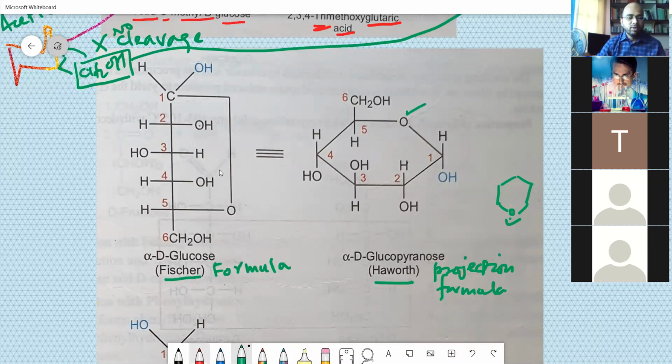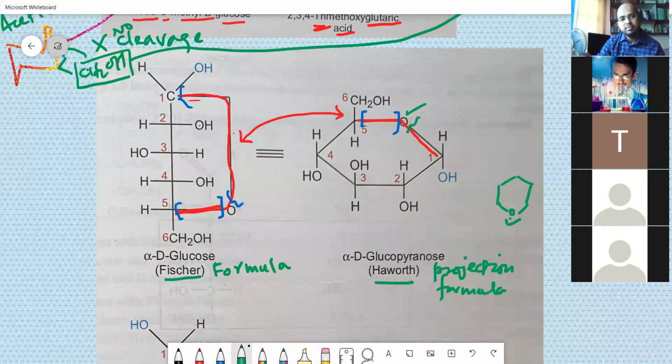Okay. Now what you have to note is this 1,5 linkage. It is not such a big bond. This red underlined portion is simple. This is a bond, this is this bond. This bond starts from here and ends here. But for illustration purposes, we are drawing like this, a very lengthy thing.